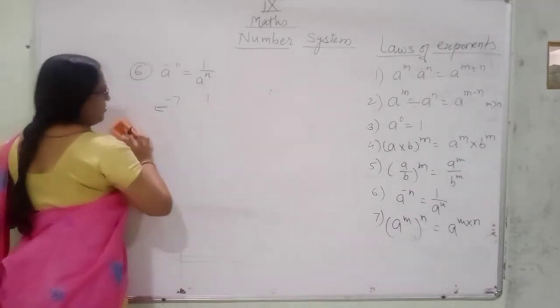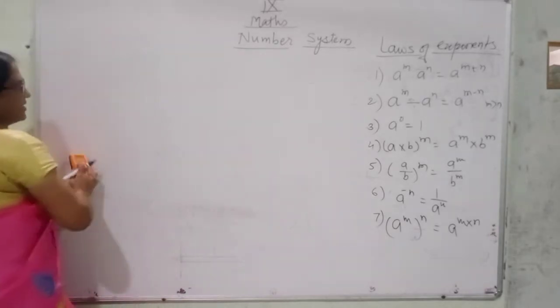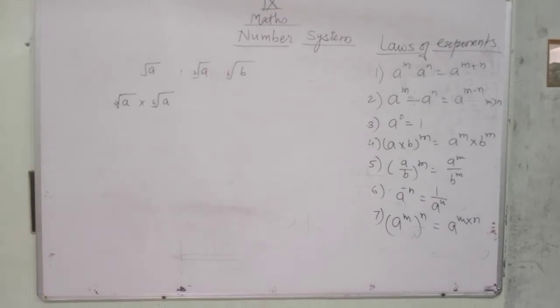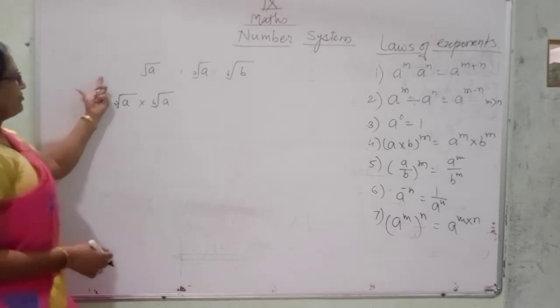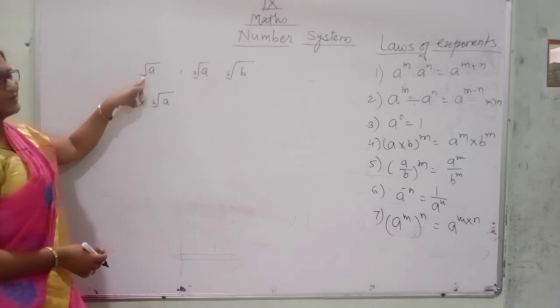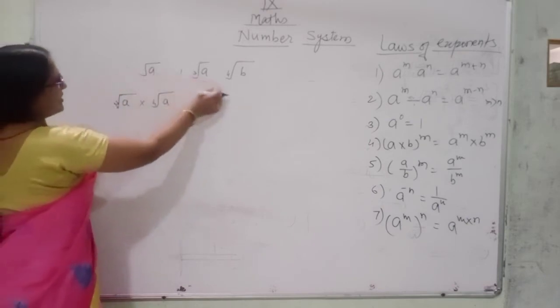Okay, now we are solving some examples. Suppose a radical sign. This root sign is also called radical sign. Numbers are given in the radical sign like this.